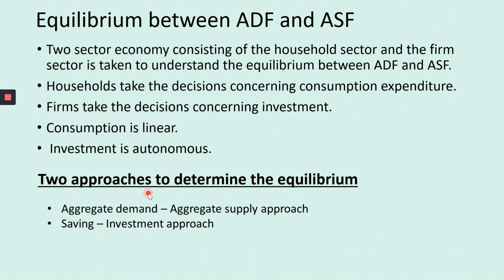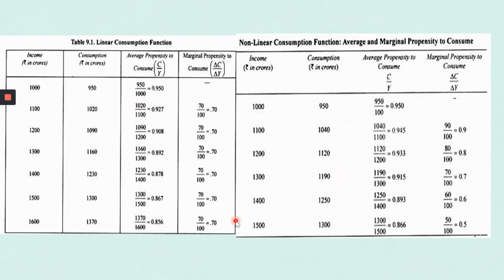Second one, there are two approaches. One is the aggregate demand, aggregate supply approach and the savings investment approach. But here in our textbook, it has been made very easy for you, but as they have given only one approach, we will be studying only the aggregate demand, aggregate supply approach. So here equilibrium is determined through the aggregate demand and aggregate supply approach.